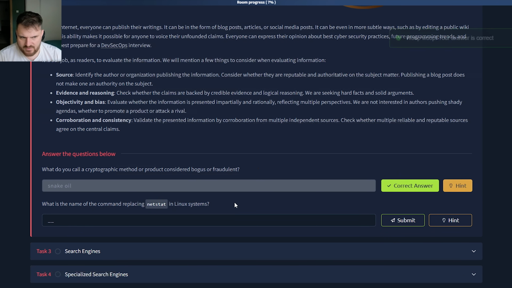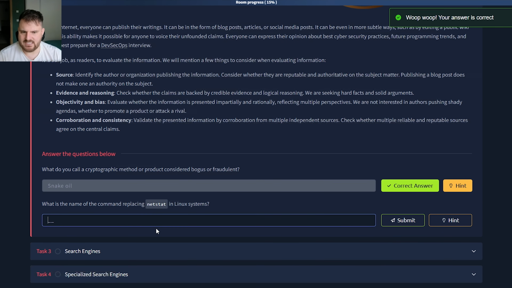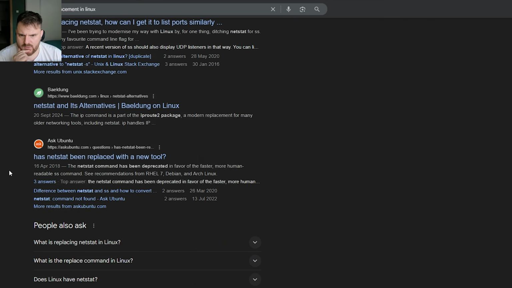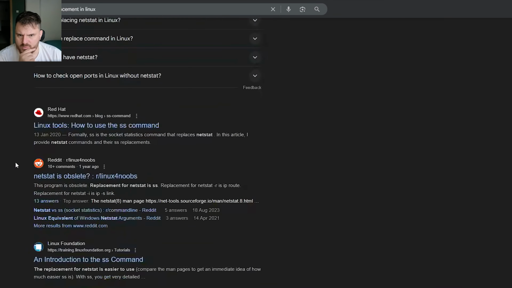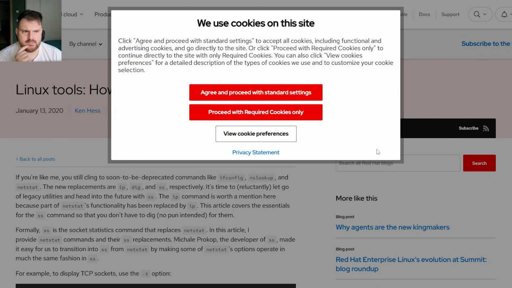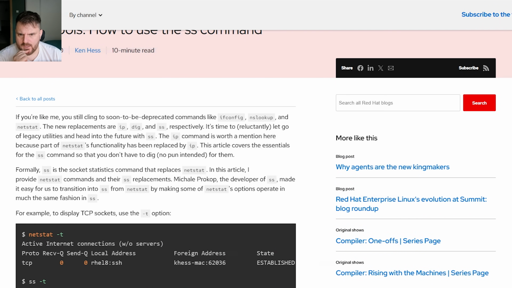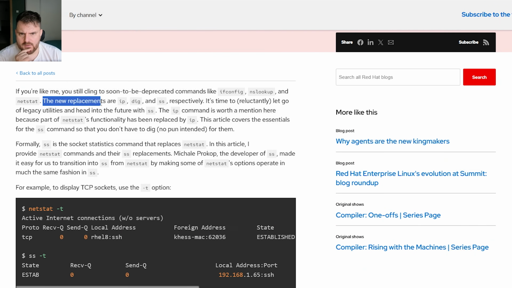What is the name of the command replacing netstat in Linux systems? ss is replacing it, we have from Unix Stack Exchange. Let's see what other information we have. Ubuntu, Red Hat, Linux tools, how to use the ss command. All right. The new replacements are ip, dig, and ss respectively.